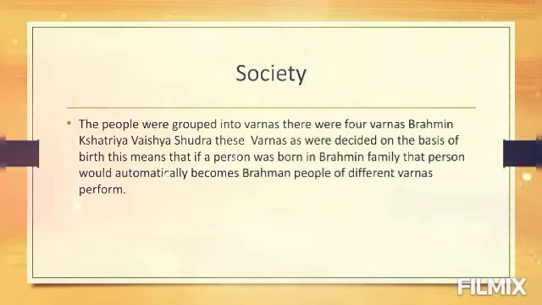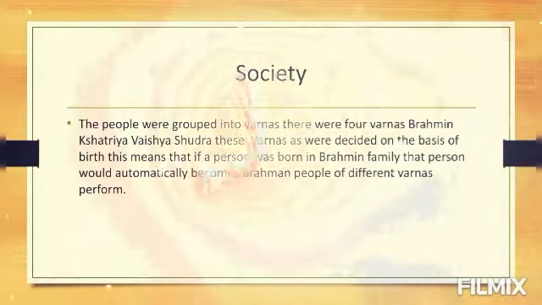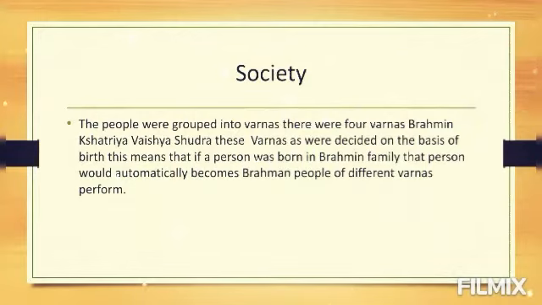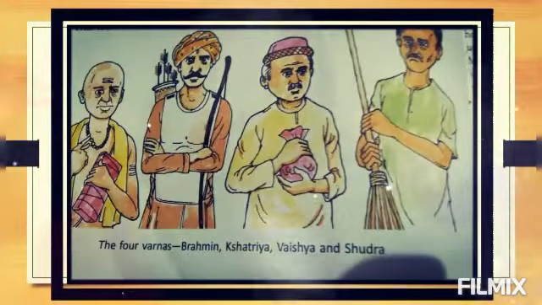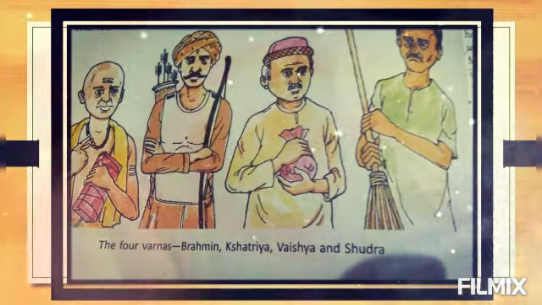And people of different varnas performed different tasks. Now, let's talk about tasks or occupations of different varnas.